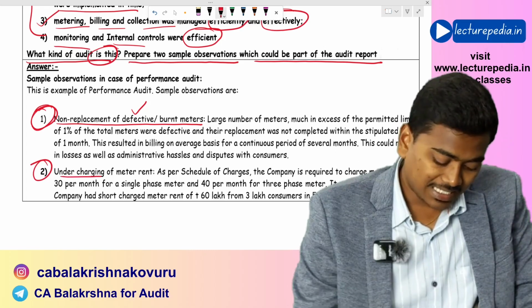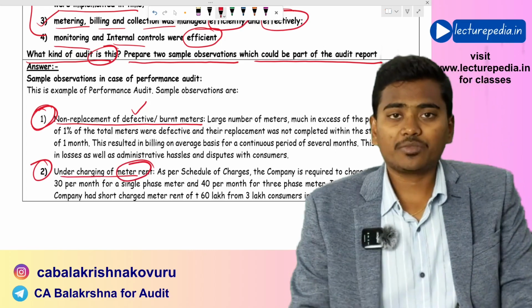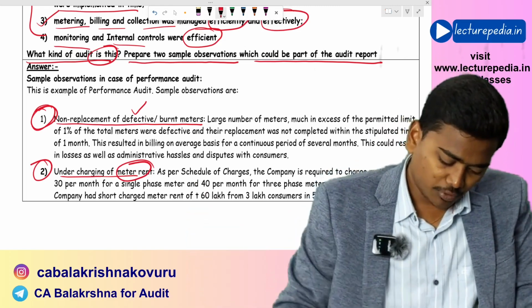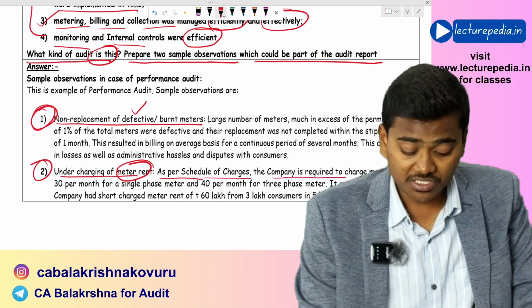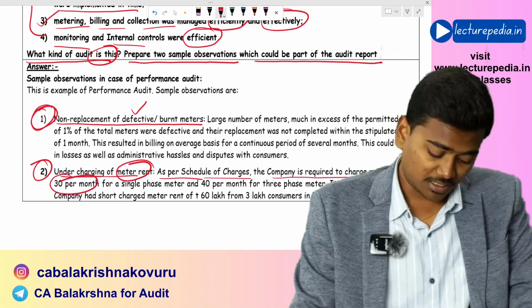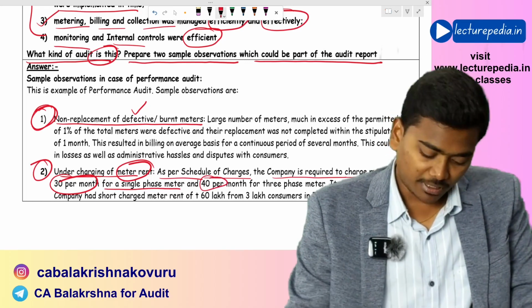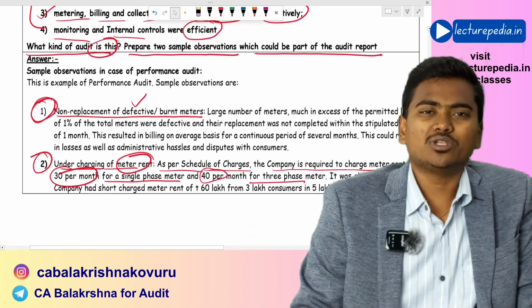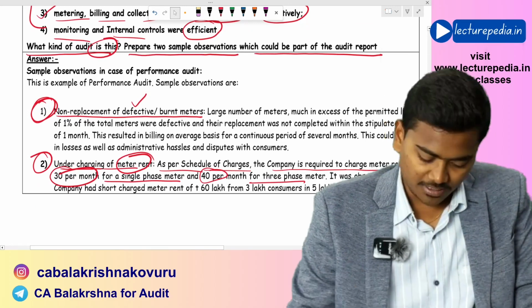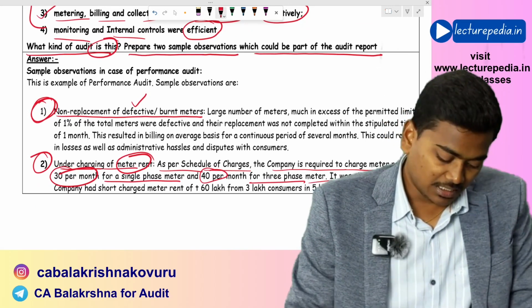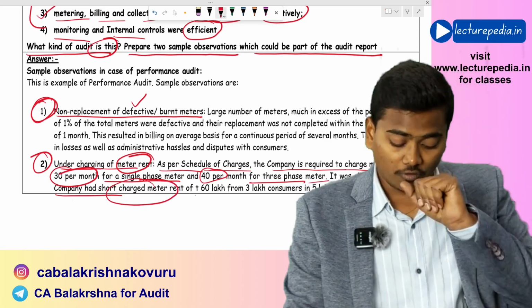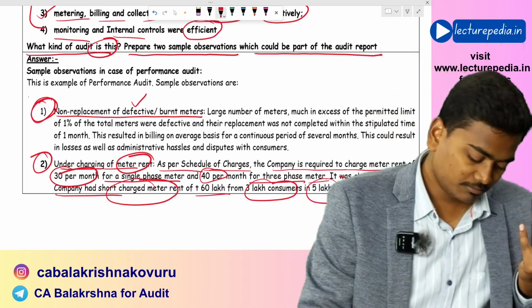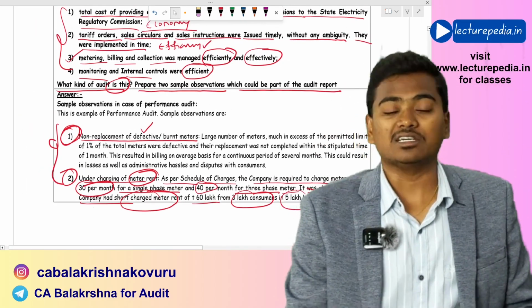Next, undercharging of meter rent. Basically, for meters, the department will charge some rent. Now, let's say in our example, as per schedule of charges, the company is required to charge meter rent of 30 per month for single phase meter and 40 per month for 3-phase meter. See, all this you need to assume. All this information is not given in the question. Okay, you need to assume and you should give your observation. It was observed that the company had short charged meter rent of 60 lakhs from 3 lakh customers in 5 lakh bills during the period. So these are the 2 observations that you can give in your report.